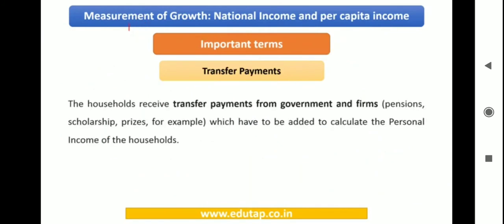Now here you can have a look at the transfer payments that we were talking about. These are nothing but the scholarships or prizes received by the individuals from the government and the firms, right? You need to understand that for these pensions, scholarships, prizes, nothing is done in return by these individuals. That is why we are adding it in the national income. This is like a bonus which is received by them. So that is why, to come to the personal income, you need to add this to the national income, right?